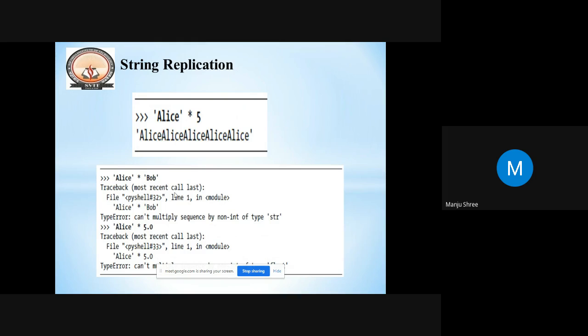You can't multiply a sequence by a non-integer. Also 5.0 is a non-integer, so it can't be used. It is only between an integer and a string that you can replicate a copy of the data. You can't multiply the sequence by a floating point.